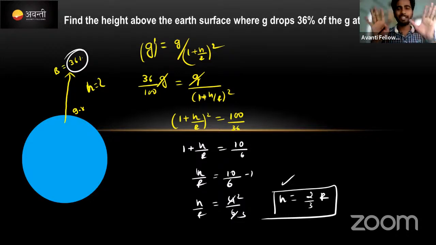Okay, meanwhile if you are not understanding means please tell me in a chat box. I will repeat it. Here the problem says that we need to find out the value of g which is less than the 36% compared to the surface, right? That is what actually we are finding here. That's great. Okay, we'll move to the next concept.